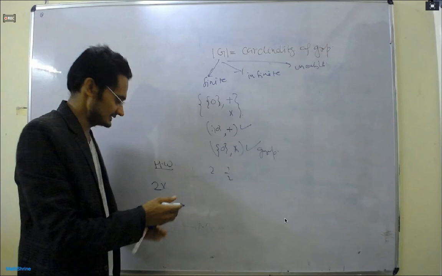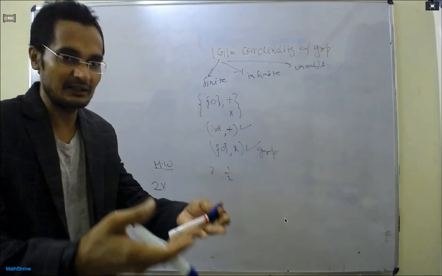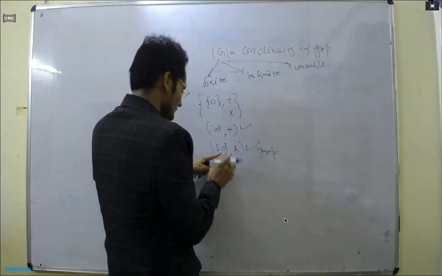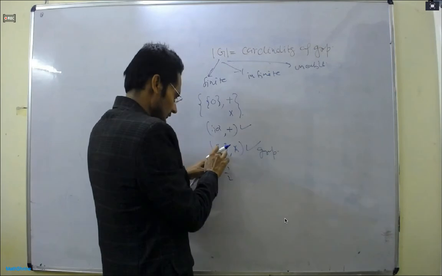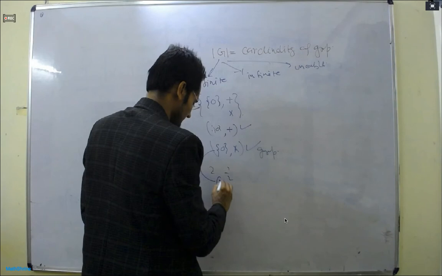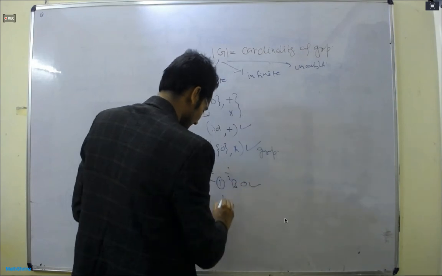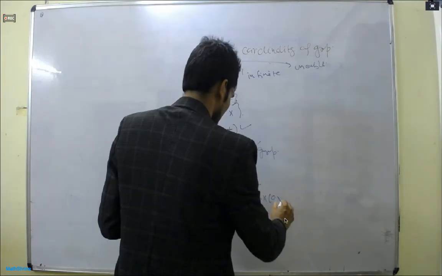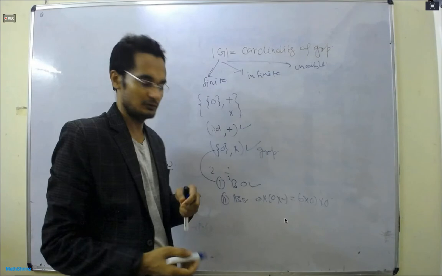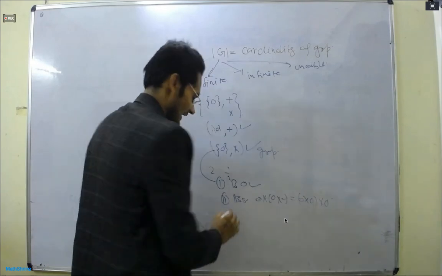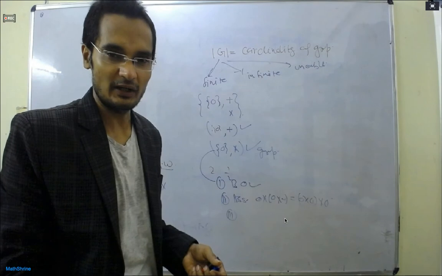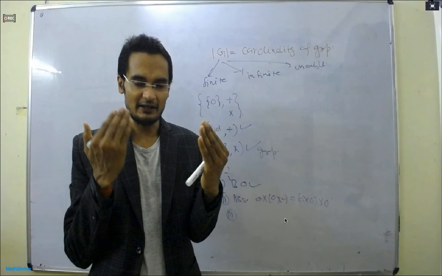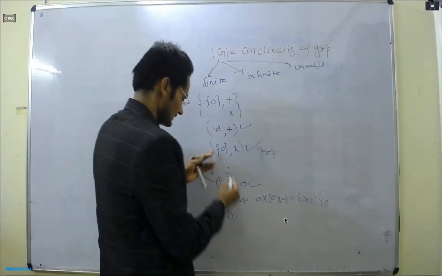So see, 0 into 0 is 0, binary operation satisfied. Second one, associativity you can check: 0 into 0 into 0 equal to 0 into 0 into 0. Associativity holds. Third one, existence of multiplicative identity. What is the meaning? We need such an element that if I multiply from the left or right, it should be the same. So 0 into 0 equals 0 equals 0 into 0. So 0 is the multiplicative identity.